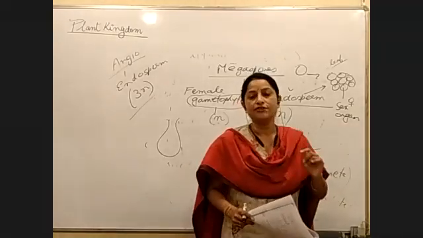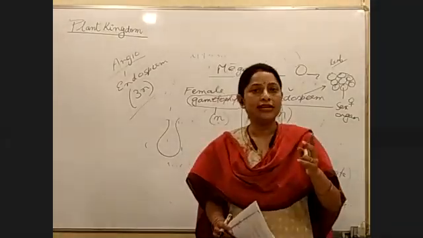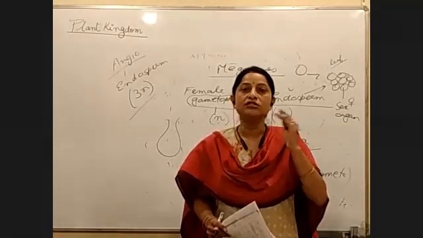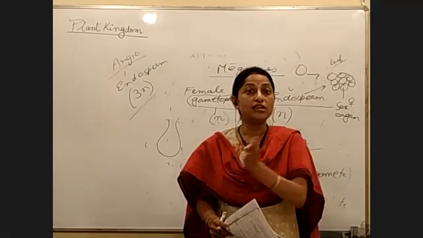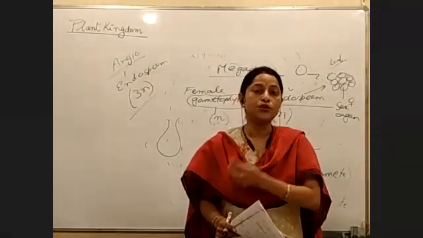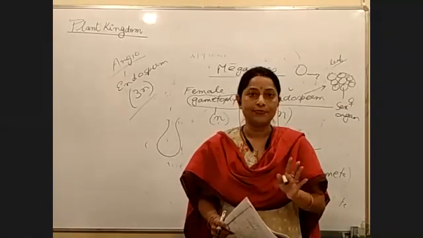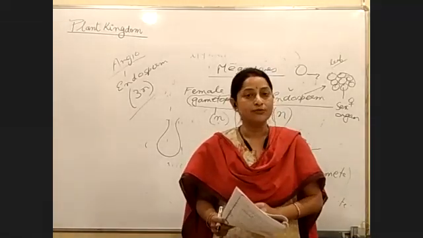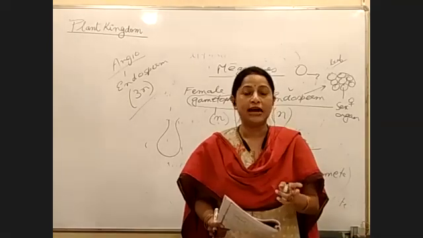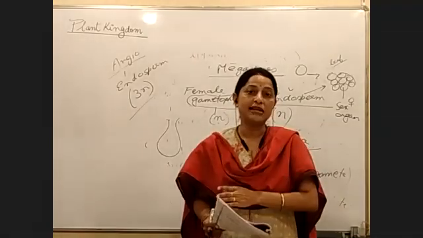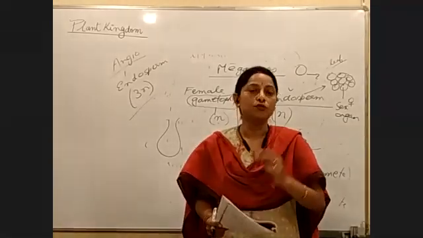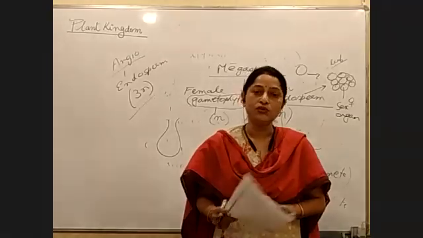Next group, pteridophytes. The plant body is the sporophyte. What does it produce? Gametophyte. Was the gametophyte dependent on the sporophyte, or totally independent? It was totally independent, because where did it produce the gametophyte? In the soil. Now we come to gymnosperms. In gymnosperms, we have seen the presence of both male gametophyte and female gametophyte. These two gametophytes I am talking about, where do they form? Where is the pollen grain formed?